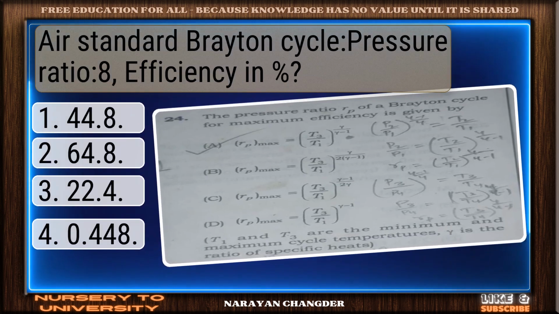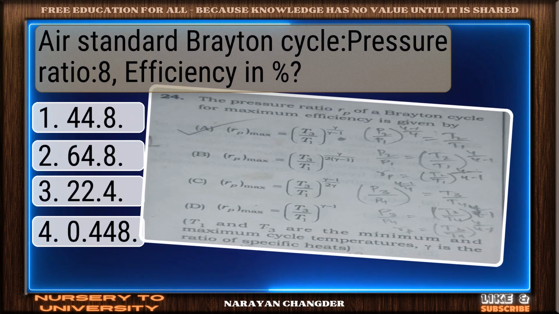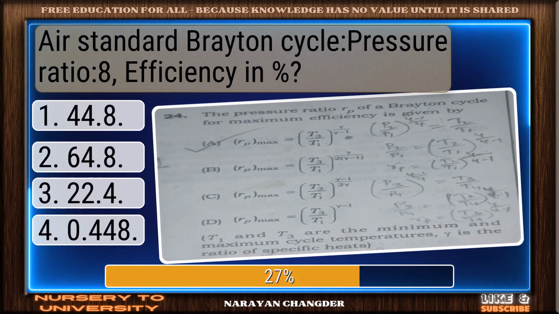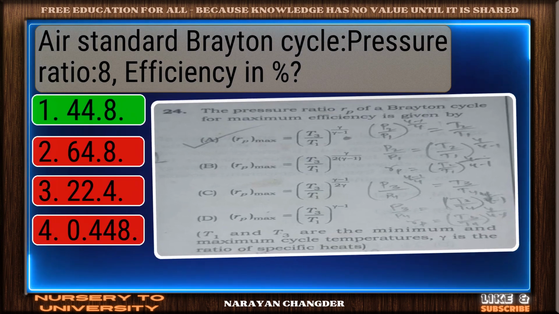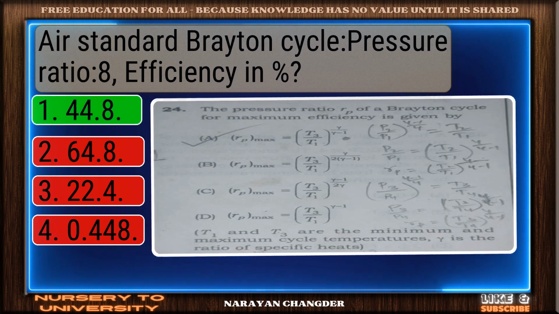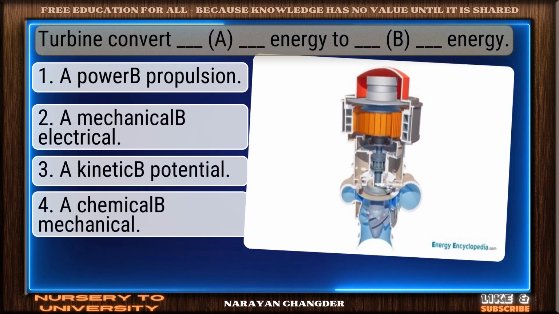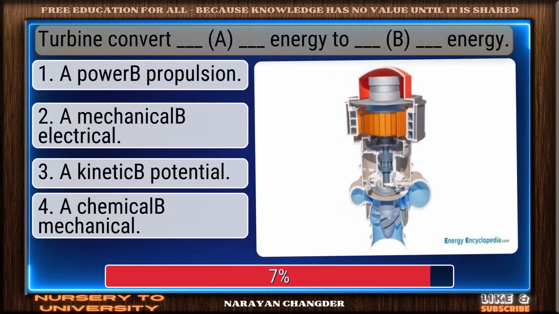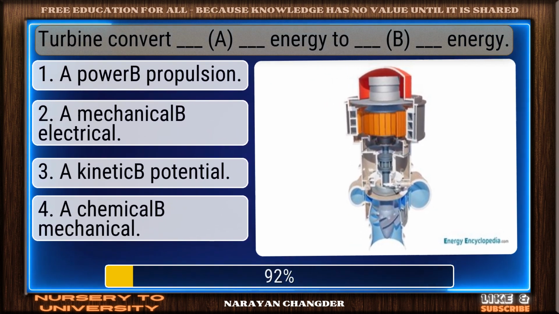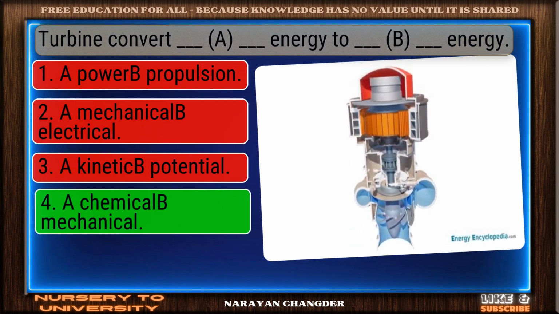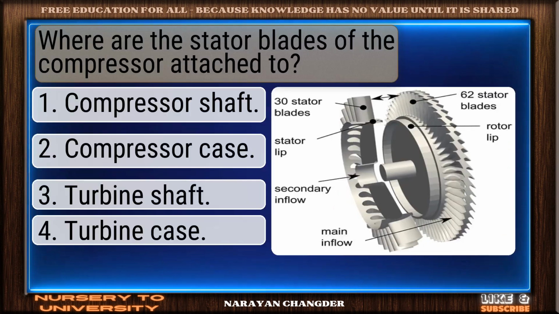Air standard Brayton cycle. Pressure ratio 8. Efficiency in percent. Perfect. 44.8 is the correct choice. Turbine converts dash energy to dash energy? Bravo. A chemical mechanical is the answer.